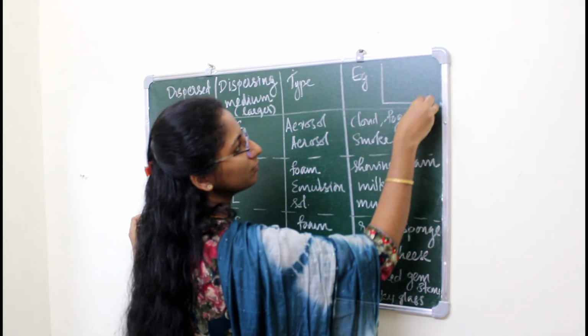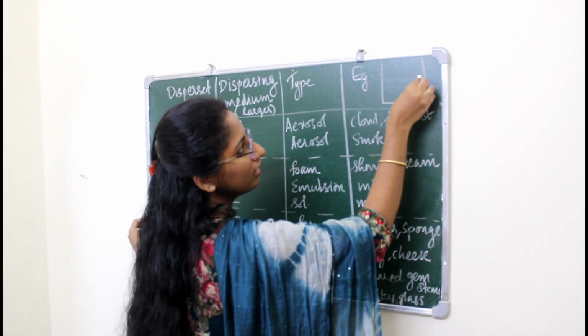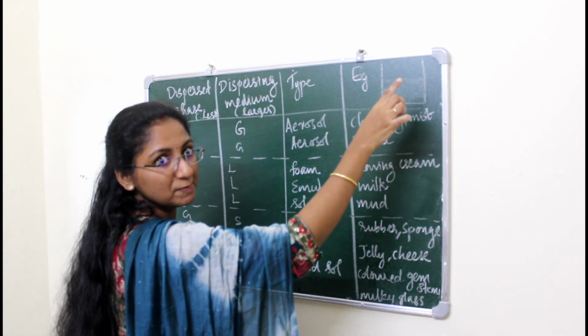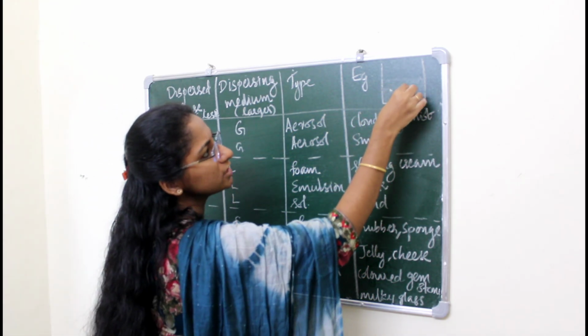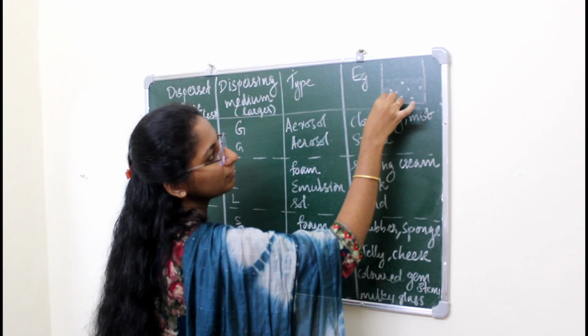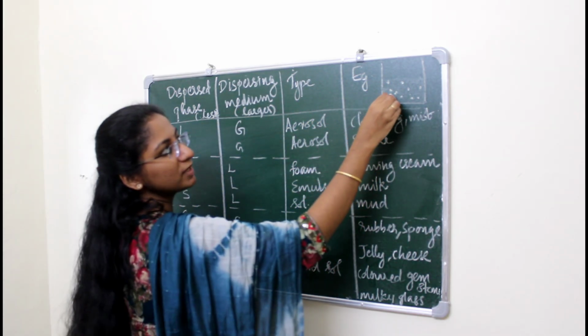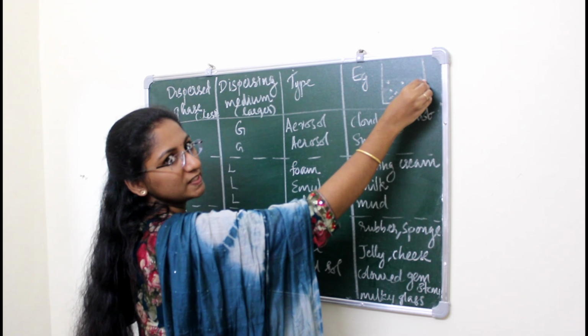So like this, the particles in a colloid: this is the dispersing medium, and the small solute-like particles, what can we call them? Dispersed phase. These are dispersed phase and this is dispersing medium.